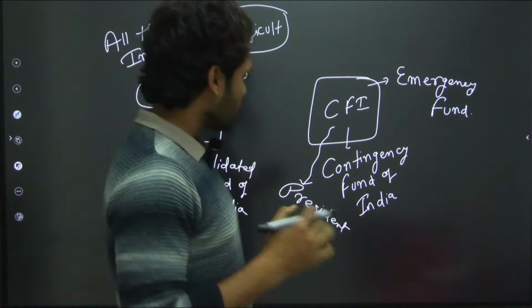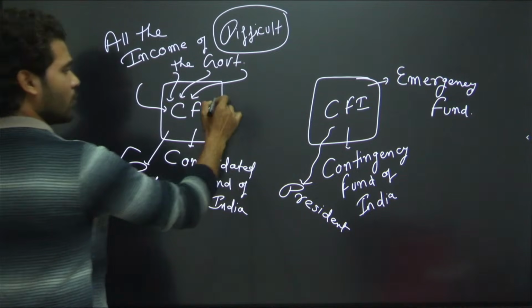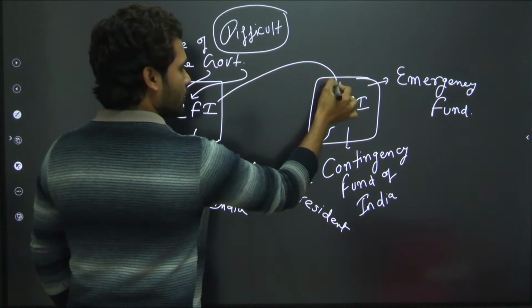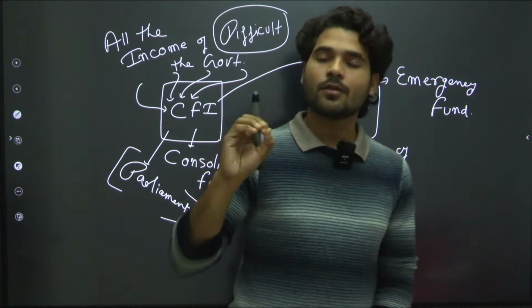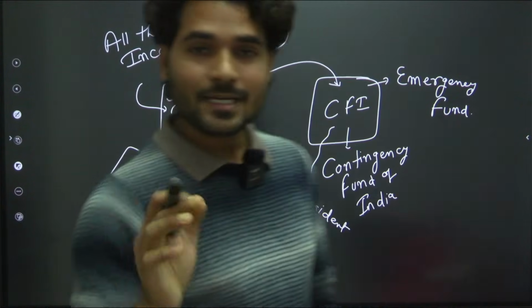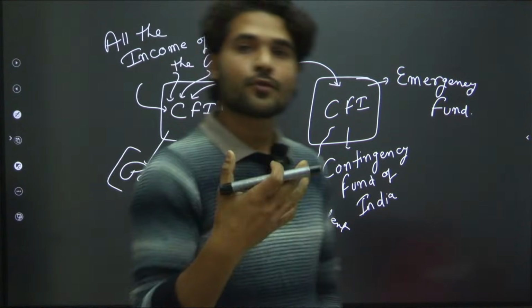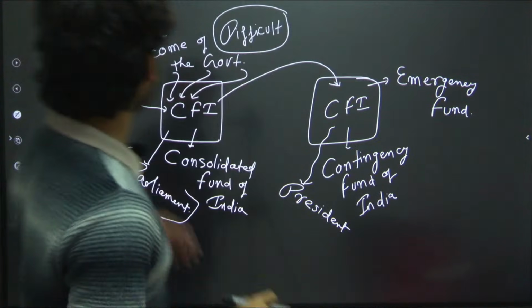But when the government gets money from the Contingency Fund, the government will easily deposit that money back into the Contingency Fund of India when the government bill is passed. So this is the fund that the government has. Two types of funds are there: one is the Consolidated Fund of India and one is the Contingency Fund of India. Clear? Okay.